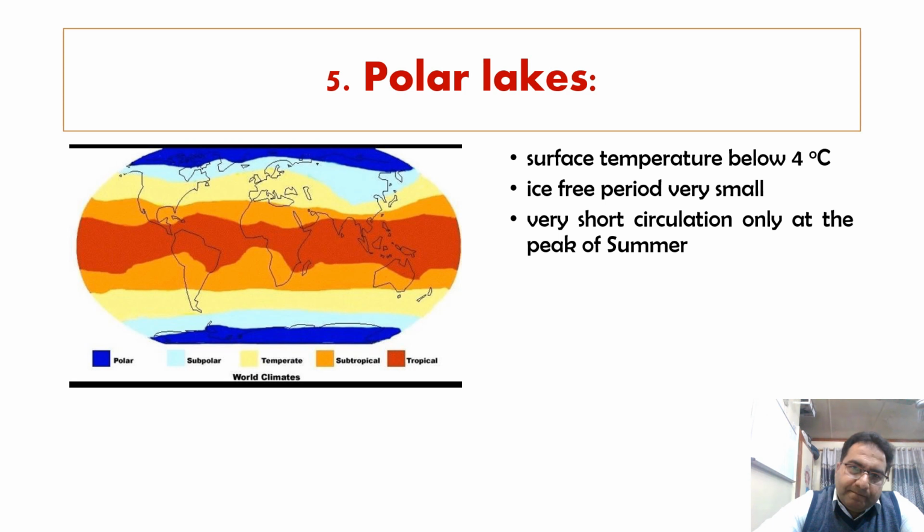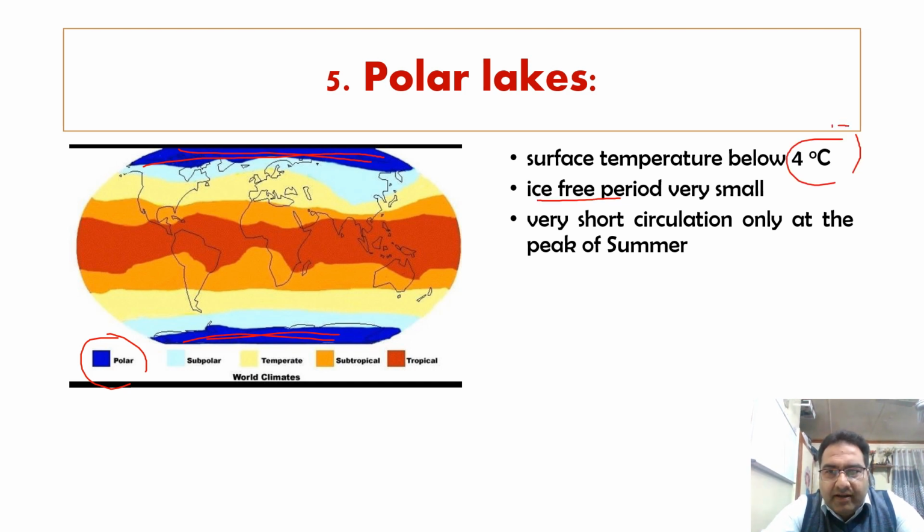Then polar lakes. Polar lakes are those lakes which are in the polar region, the extreme. Surface temperature is 4 degrees centigrade. Ice-free period is very small, which means they are almost frozen throughout the year, with a very short window wherein they remain unfrozen. So circulation, if present, is very short and only at the peak of the summer.